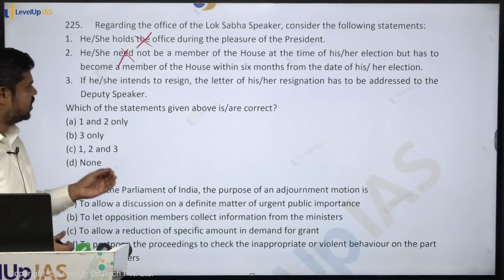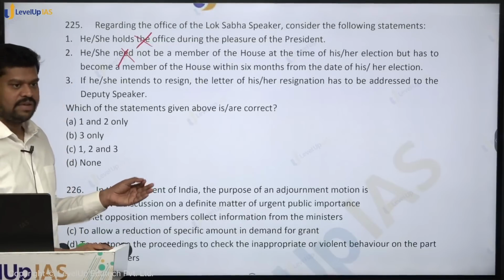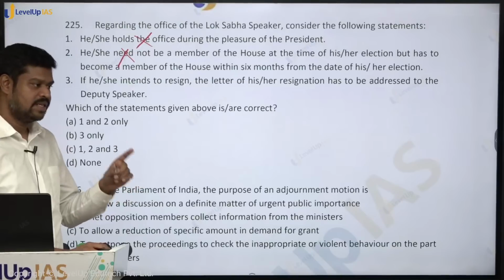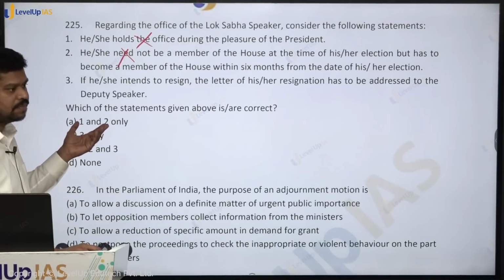If he or she intends to resign, the letter of his resignation is to be addressed to the Deputy Speaker. Yes. If the Deputy Speaker is not there, it is the Secretary General Lok Sabha, but that is as per the rules of the House. By the Constitution, it is only to the Deputy Speaker. Yes.